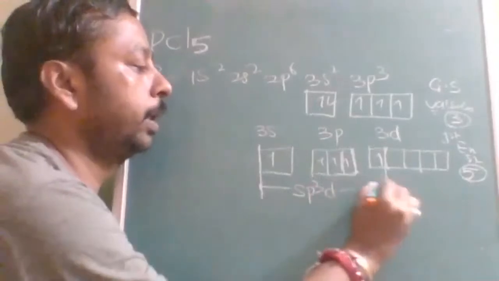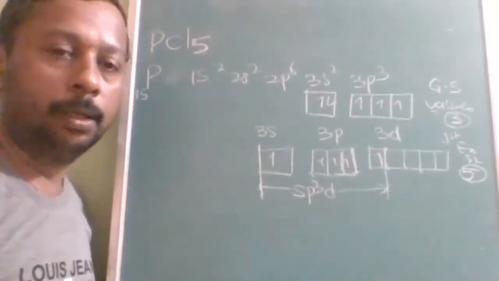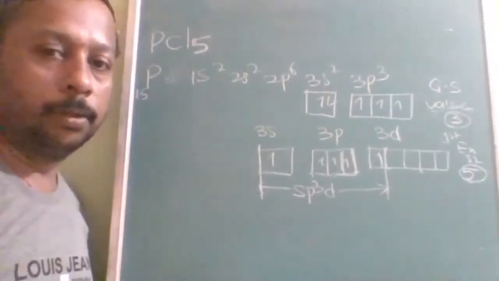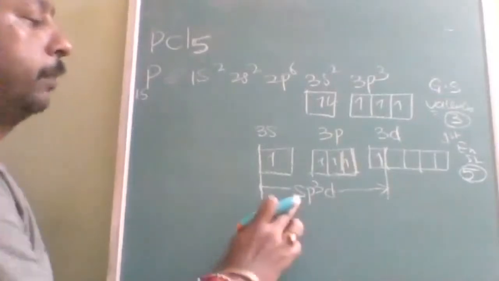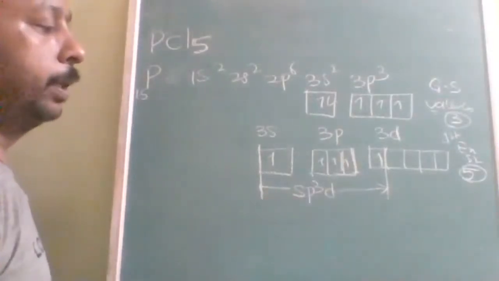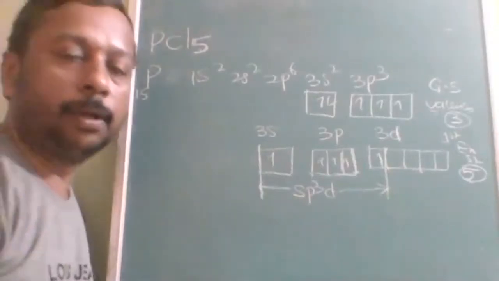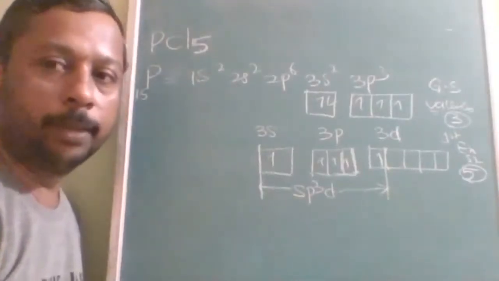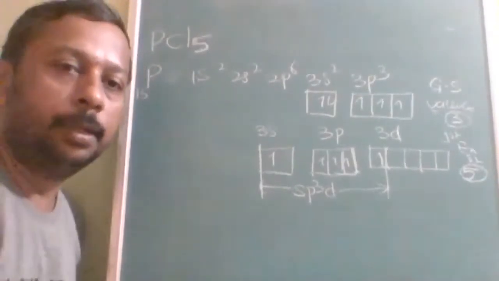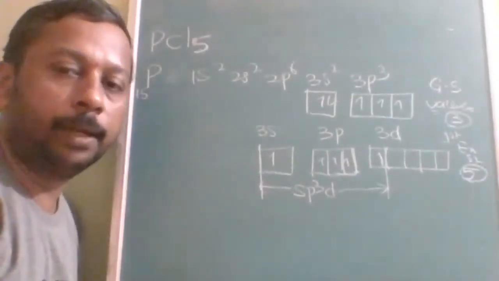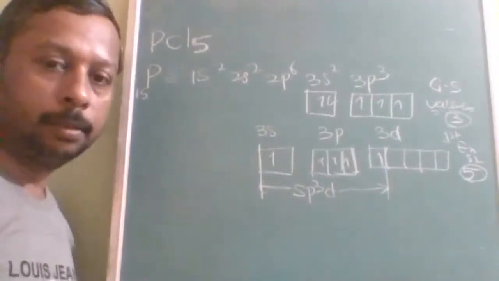sp3d. What is the hybridization? sp3d hybridization. Is that clear? Any doubt in this one? Okay, there is no doubt. Now here one d orbital, one s orbital, and three p orbitals combine to form triangular bipyramidal. In short, it is called a TBP, triangular bipyramidal. So note this down, then I will draw the diagram.